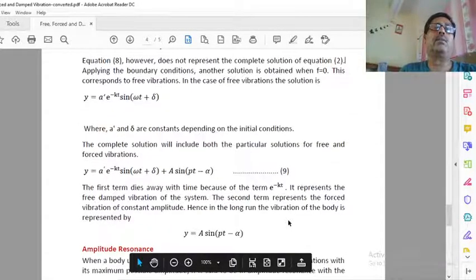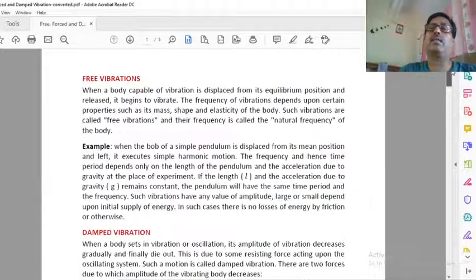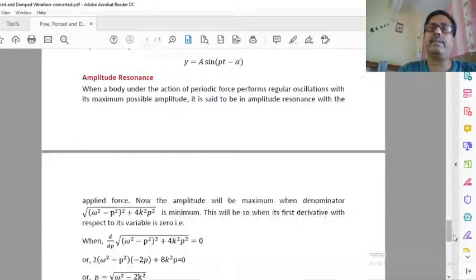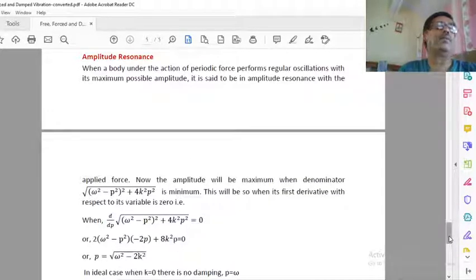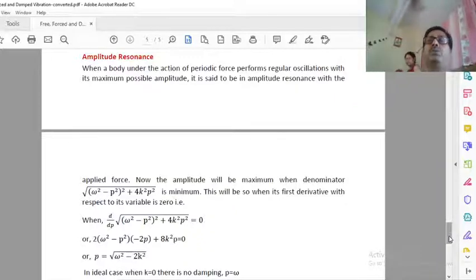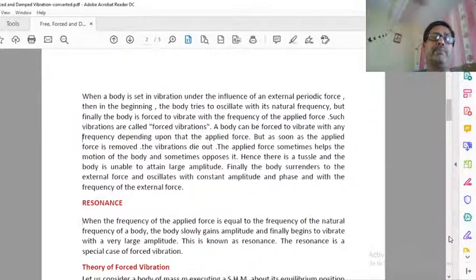And the last part which we are going to discuss, as in your question, the tail part you may say, is to discuss the case of resonance. What is resonance? Resonance here means the case when we get maximum amplitude. So now we think how to get maximum amplitude.